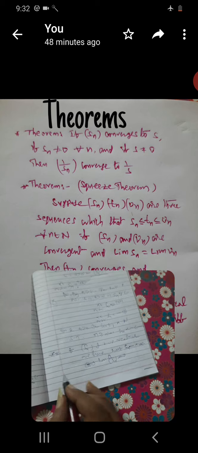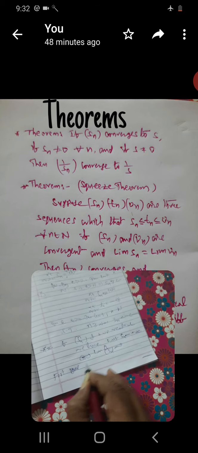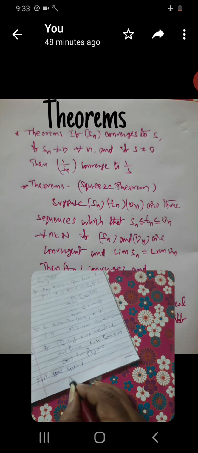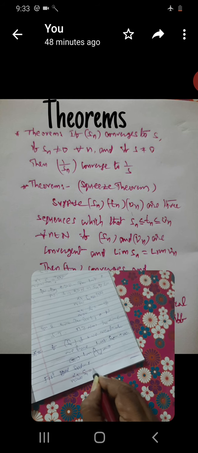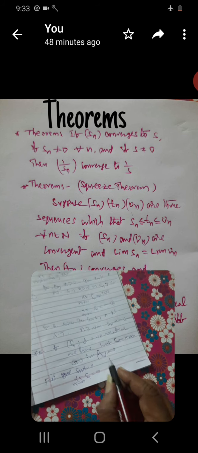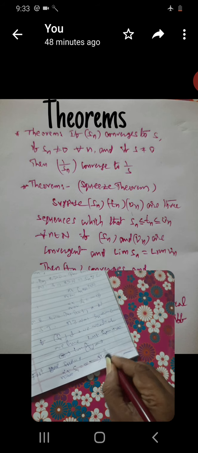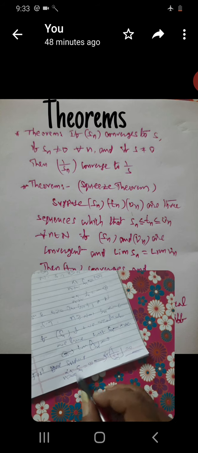If and only if means, first, we suppose that limit as n tends to infinity, Sn is equal to plus infinity. Now we are going to show that the limit of 1 by Sn is equal to 0. Second way, suppose this, and again show this.